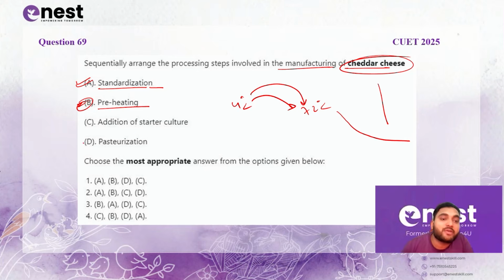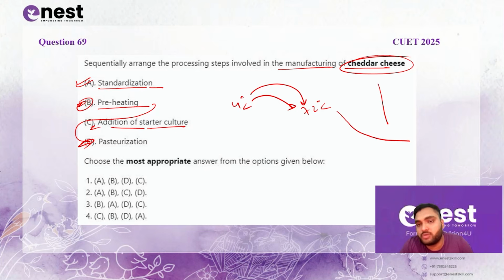Then you will be doing pasteurization, because after preheating there is always pasteurization. And then you will be doing addition of starter culture. Followed by that you will let it curdle. You will sieve it, separate the water, separate the solids, and then you will press it. If the cheese is ripened, then you will subject it to ripening.